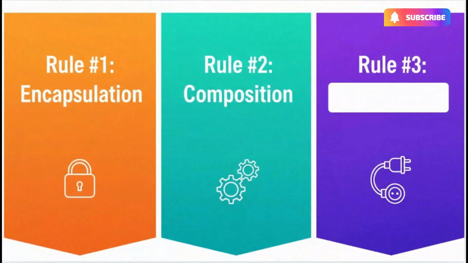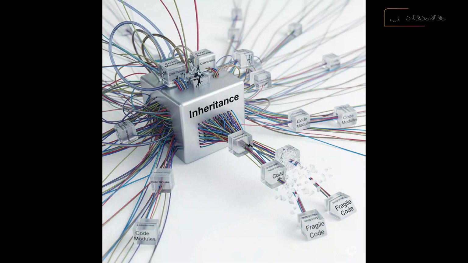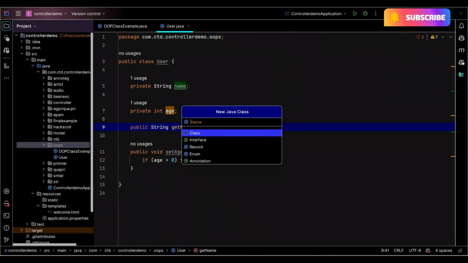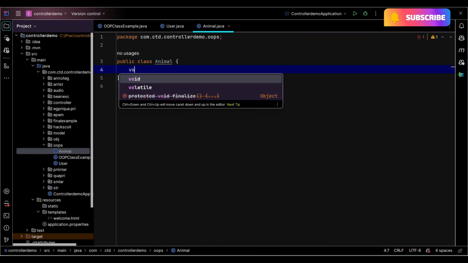Rule number 2, favor composition over inheritance. Inheritance can lead to very tight coupling, and it is also a very fragile way of writing code. Let me take an example of inheritance which is going to be the bad example. There is a class Animal which has an eat method.